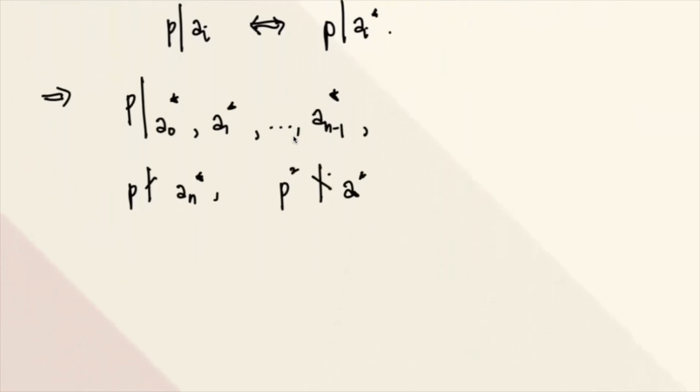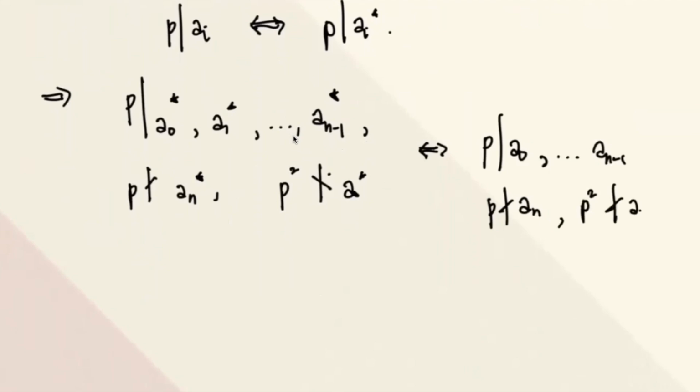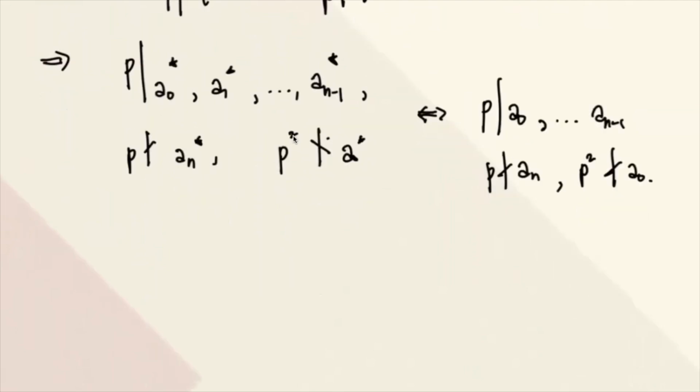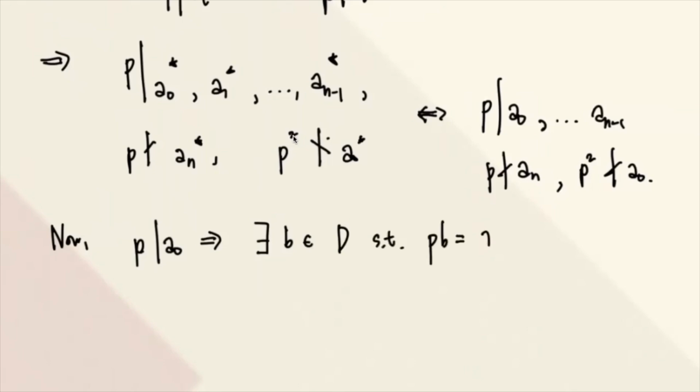This happens if and only if P divides A sub 0, A1 up to AN minus 1, and P does not divide AN, and P squared does not divide A sub 0. Now, what happens? P divides A sub 0, this implies that there exists, let's say, B in D such that PB is equal to A sub 0.